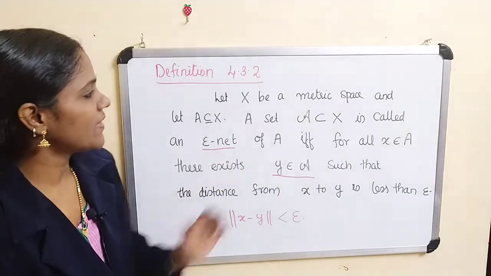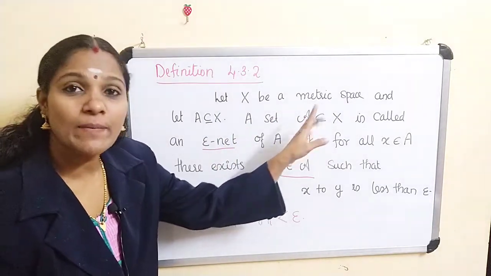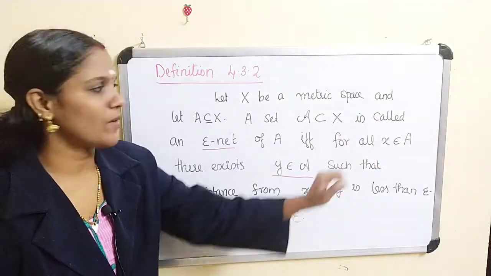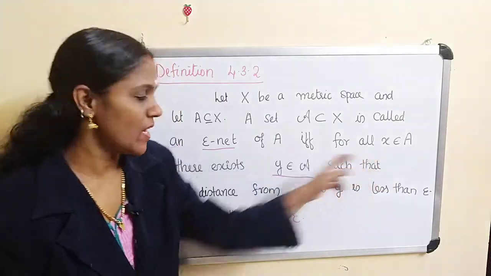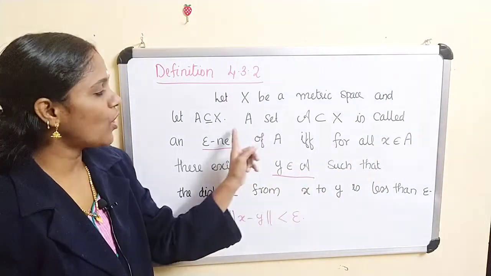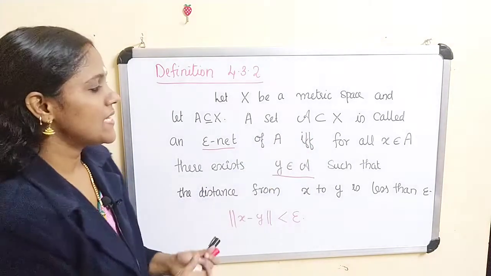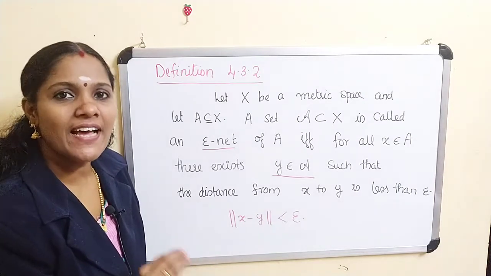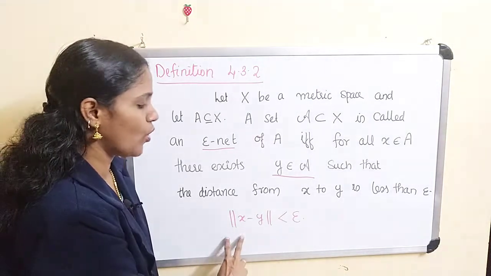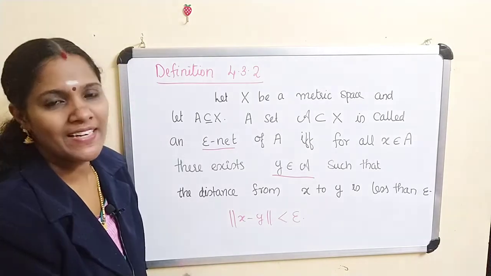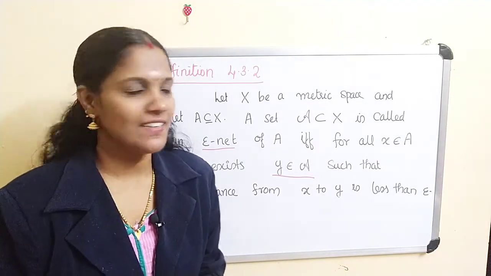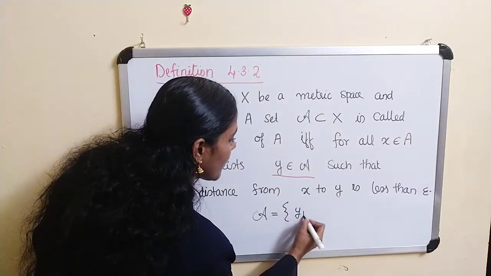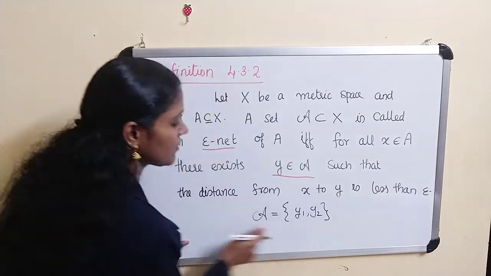Once again, script A is called an epsilon net if and only if for any x belonging to A, you can find some y belonging to script A such that the distance from x to y is less than epsilon. That means norm of x minus y is less than epsilon. Hope the definition is clear. Suppose script A is equal to y1, y2, and so on. This may be finite or infinite.